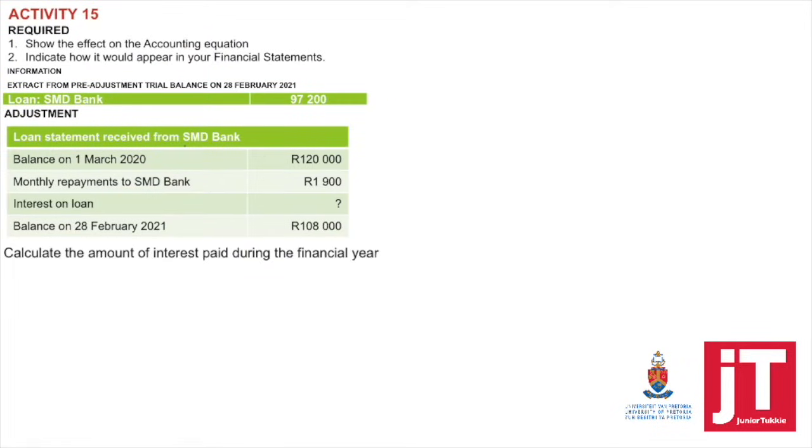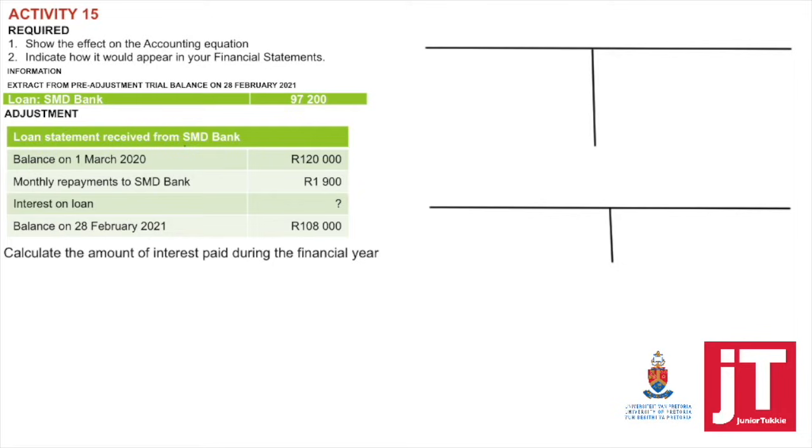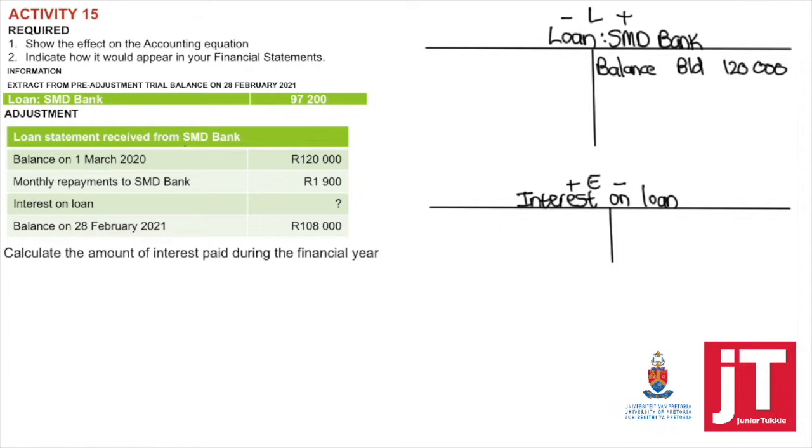Looking at activity 15, show the effect on the accounting equation and indicate how it will appear in your financial statements. So they provided you with a loan statement, the balance in the beginning, monthly repayments, interest on loan, and the balance at the end. Calculate the amount of interest paid during the financial year. So this is clear that interest is capitalized. Now, if you're not sure how to do it directly from the statement, you can open up a T account and we fill in the information which we've got.